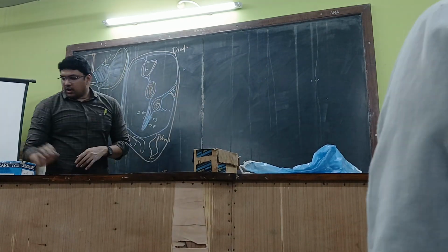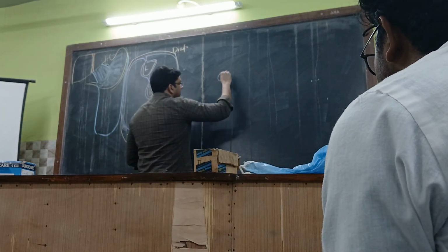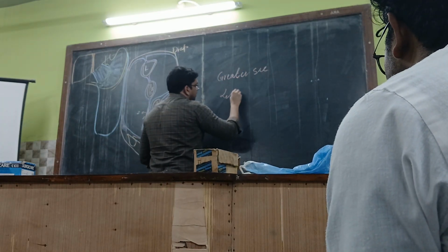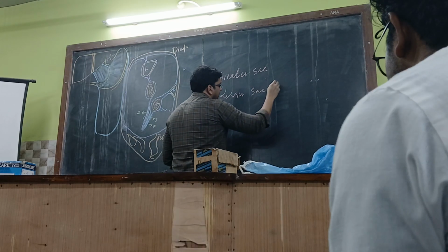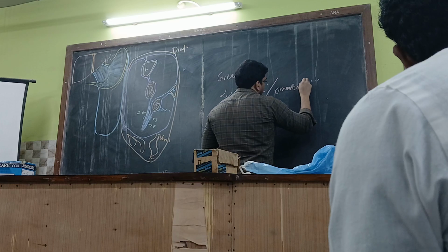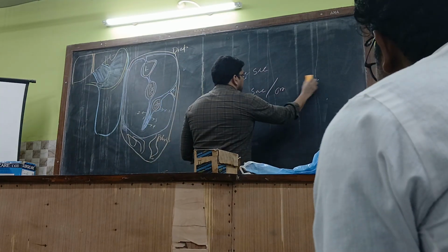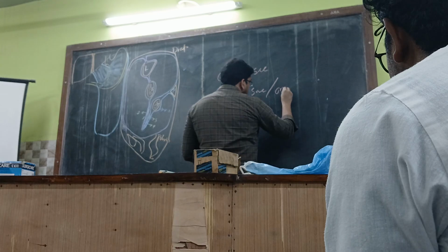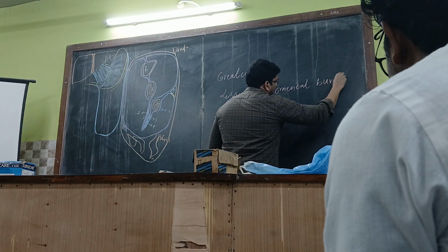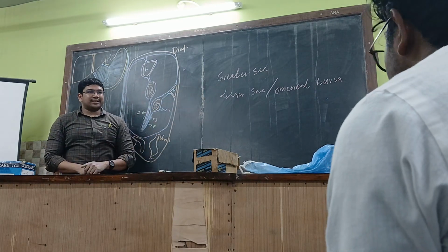So, let us imagine the other things over here. Whatever you are seeing over here, there are 2 sacs in case of peritoneum. See here, there are 2 sacs within the peritoneal cavity.